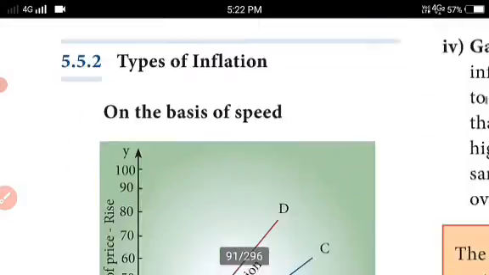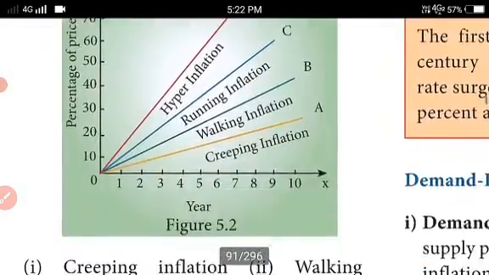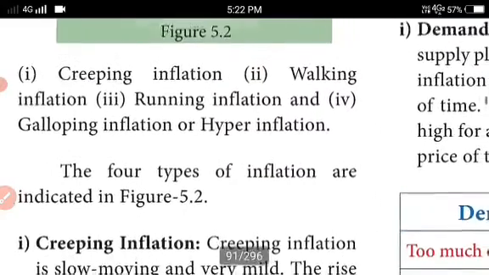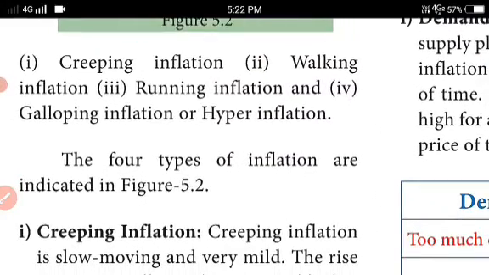Then we have to move to types of inflation. So what about types of inflation? Four types of inflation are given: creeping inflation, walking inflation, running inflation, galloping inflation. So let us see one by one, and we have to discuss that.